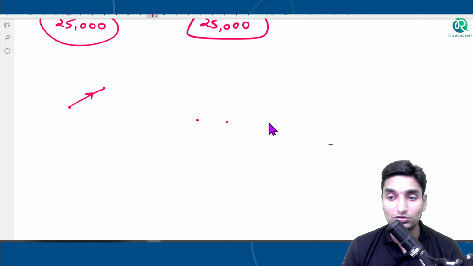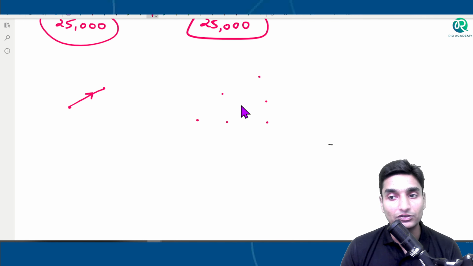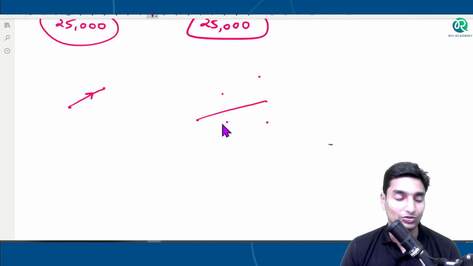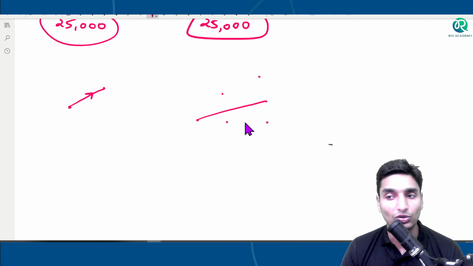Suppose 1 2 3 4 5 6 are some set of points that I have. A diagonal is a line connecting 2 different points which are not consecutive. We are not connecting the points which are side by side, but we are connecting the points on an alternate basis, one after the other, or 2 after the other, 3 after the other, and so on.